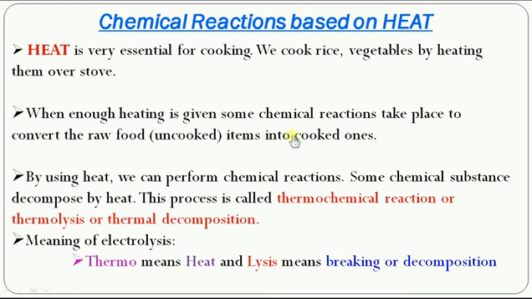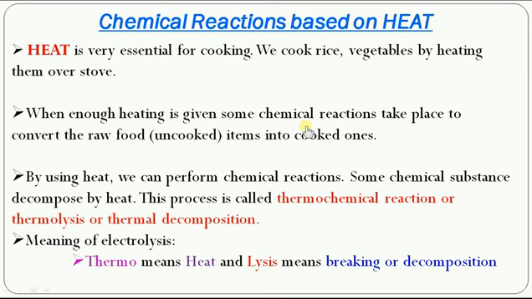Actually, if you talk about the cooking process, once you cook the raw rice into cooked rice, once the process is done, we cannot reverse it by reversing the condition. So once cooked rice is formed, we cannot get the raw rice back.